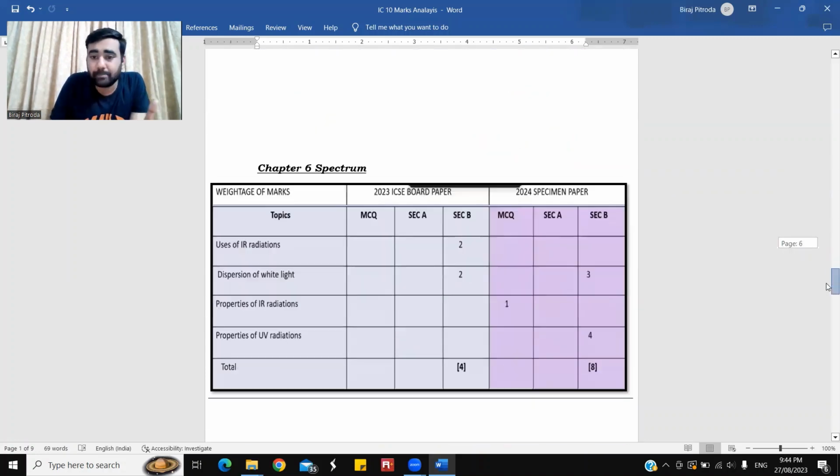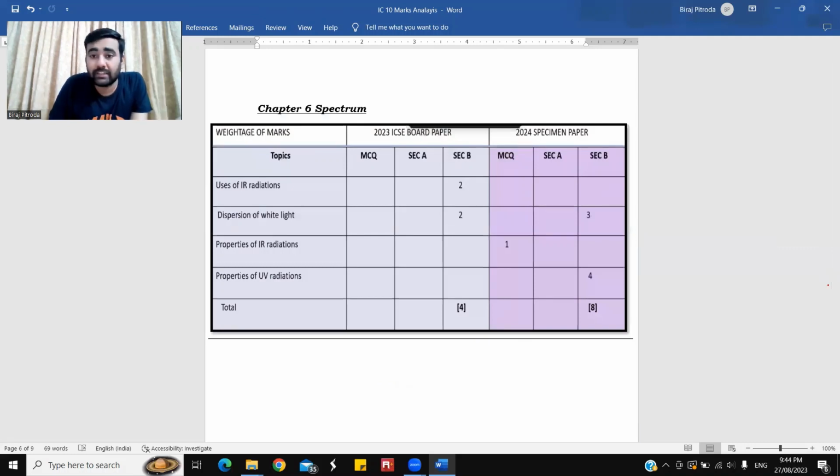6th chapter, very important. Let me make it very clear, students. This is the chapter which is not maintaining the average. All the other chapters were maintaining the average of marks. I feel this chapter will play a very important role in your 2024 board exam paper. Why do I feel that? You can see the increase in the marks. In 23, this chapter was for 4 marks. In 24, the specimen paper has 8 marks of questions. See, double.